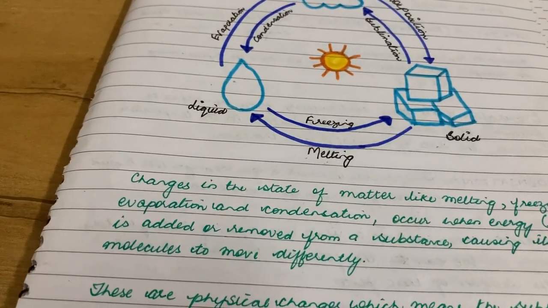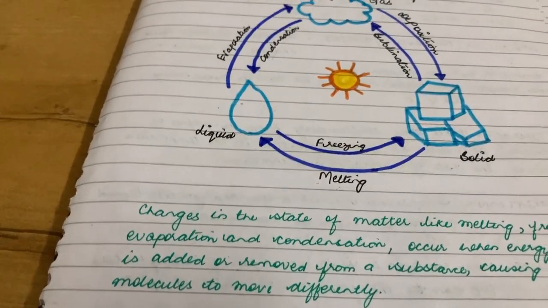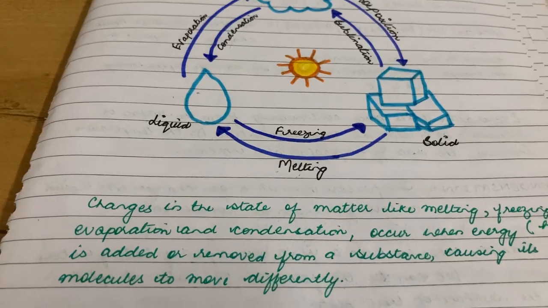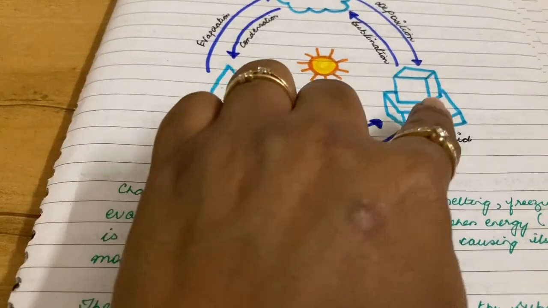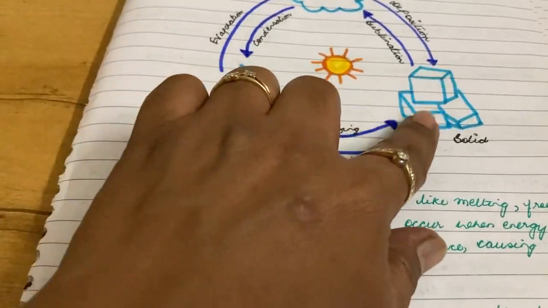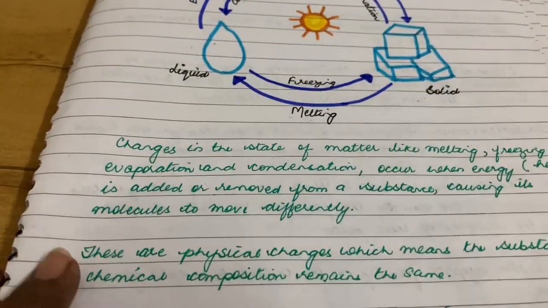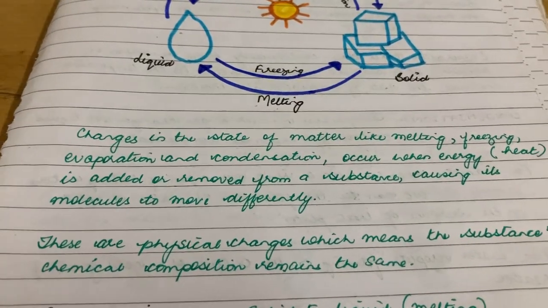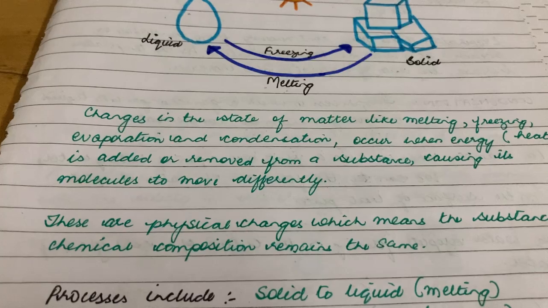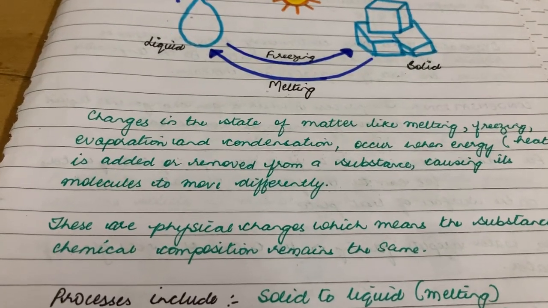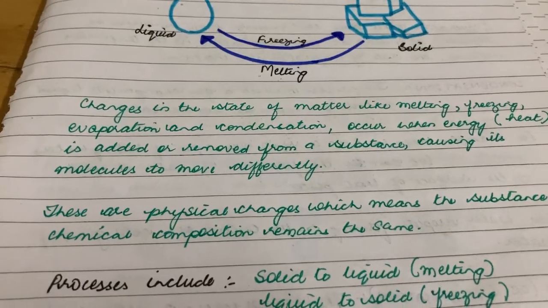So the molecules in one particular substance, in one particular form, start to move differently, causing its state to change from one to another. These are physical changes, which means the substance's chemical composition remains the same.